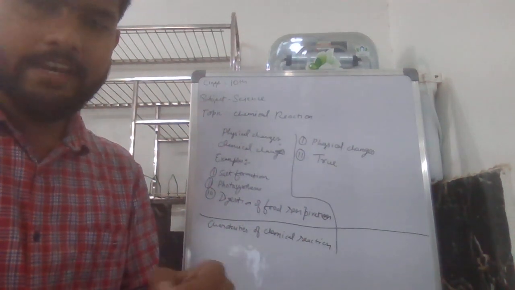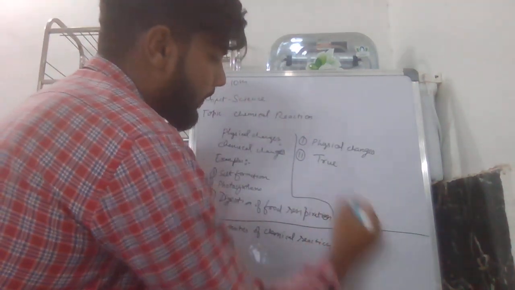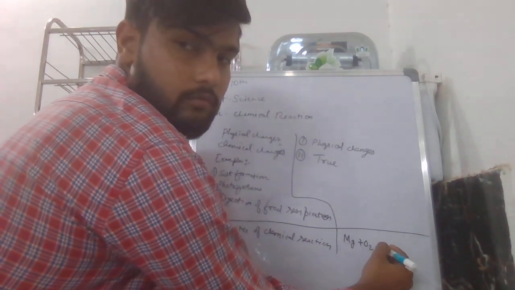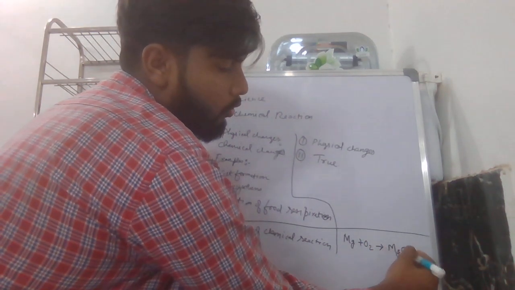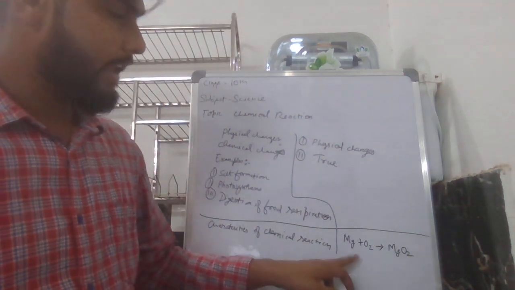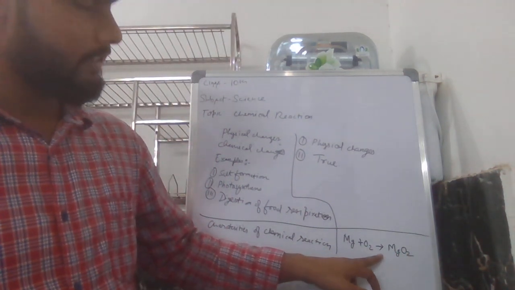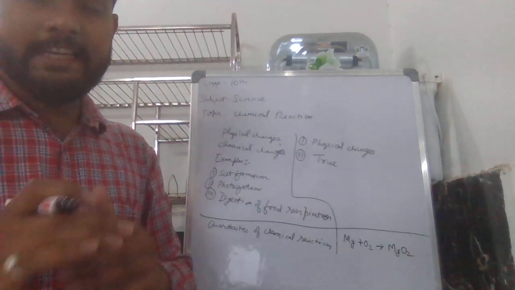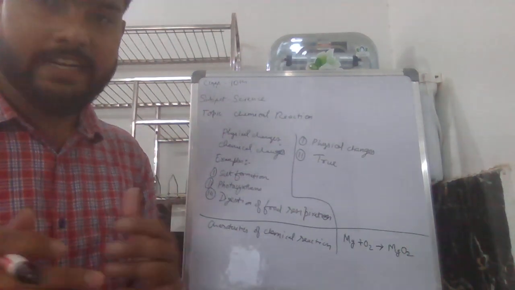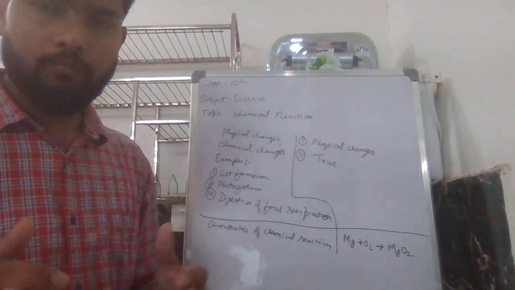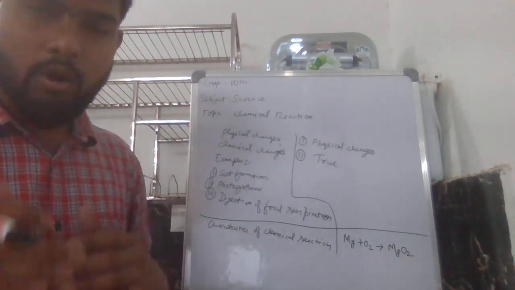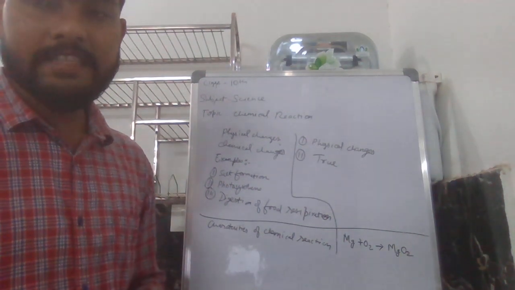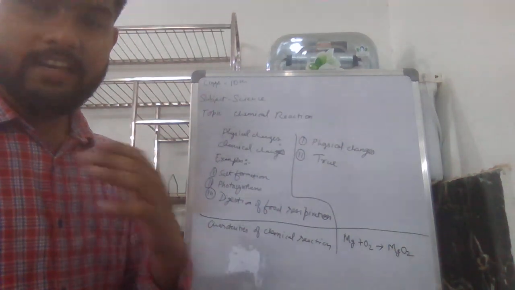Like change in state. You can see that magnesium plus oxygen, Mg plus O2, reacts to form MgO. It reacts spontaneously with oxygen present in the atmosphere to form white ash of magnesium oxide with the liberation of energy. And you can see there are changes in color.